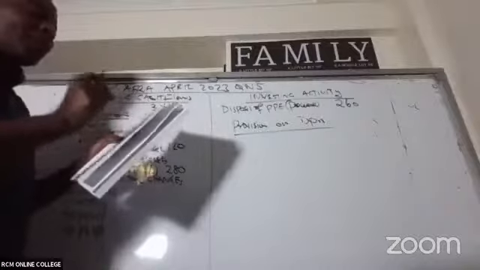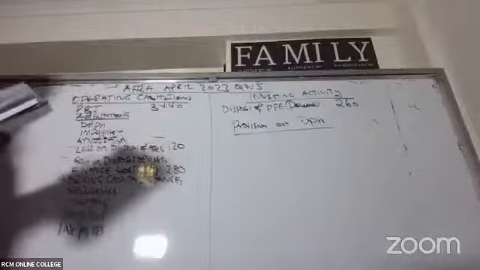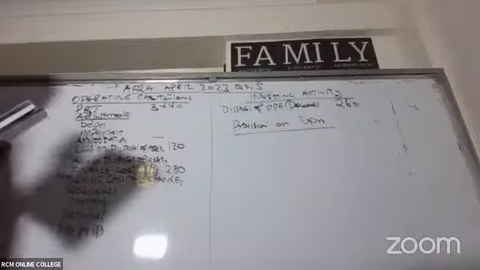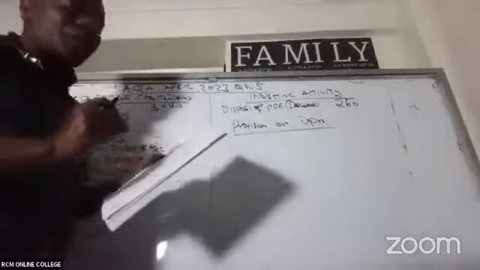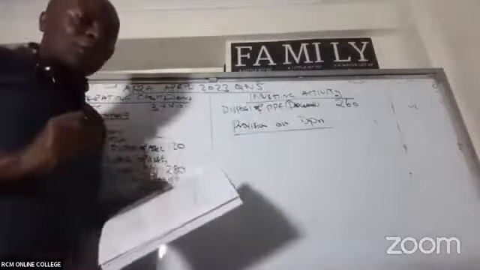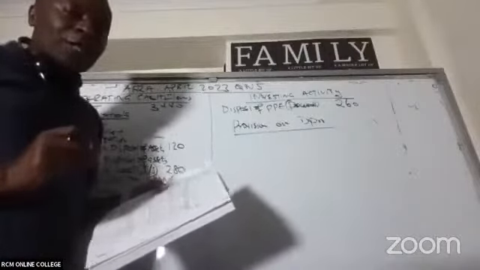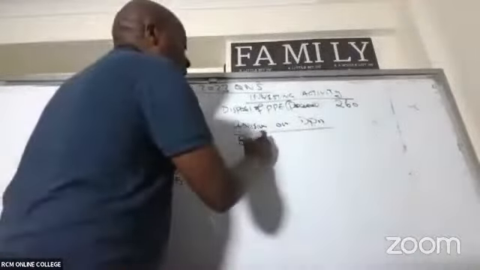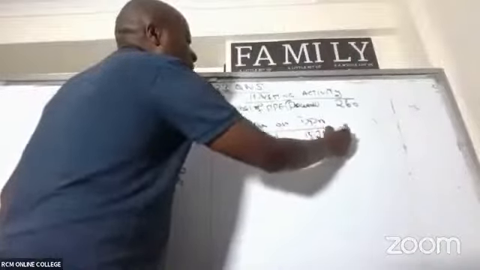Fortunately, I can see the balance brought down for the total depreciation. Remember, 2021 is what is brought down from note number 1, and 2022 is what is carried down. Is there somebody who is able to see the balance that was brought down for provision for depreciation? According to the user, it is 15, 200, and 50. Thank you very much. So the balance brought down is 15,200 and 50.